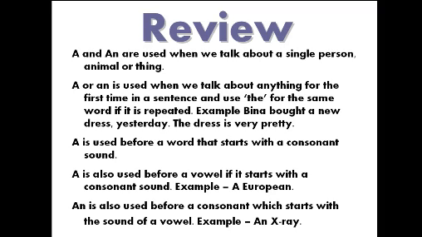A is used before a word that starts with a consonant sound. For example, Ravi has a pet dog. A is also used before a vowel if it starts with the sound of a consonant. For example, Alex is a European. An is used before a consonant if it starts with a vowel sound.